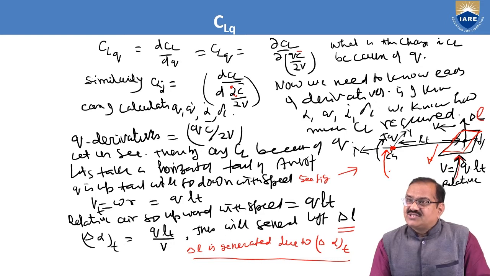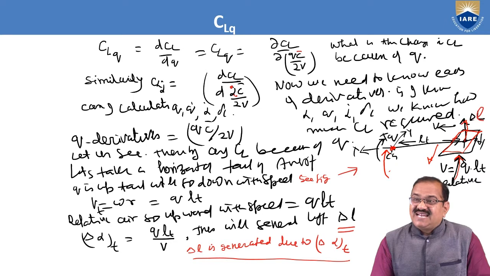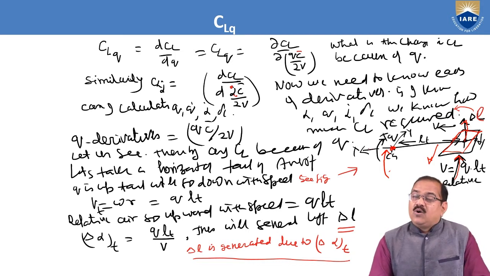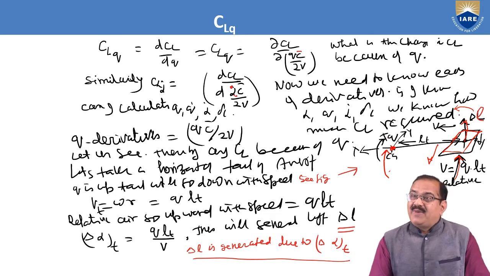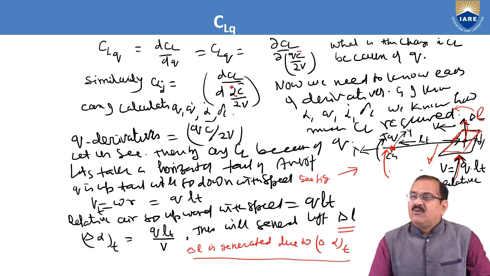This relative velocity V, hitting here, will produce a lift delta L here. This delta L into this distance will provide a moment. This is called CMQ. This CMQ is damping: your nose is going up, but it is made to revert back to its original position.